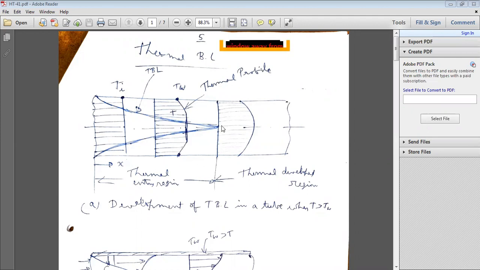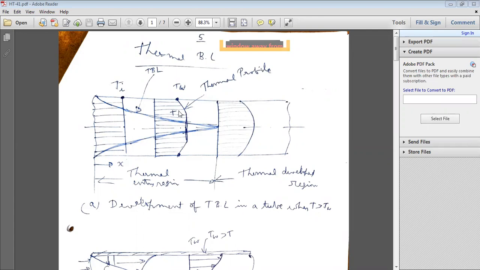Up to this length, the thermal boundary layer will not be established. Once at this point the thermal boundary thickness is equal to the radius of the pipe, both thermal boundary layers coincide here. Here the thermal boundary thickness is the radius of the pipe. So at this point, the flow is completely stabilized thermally. Just like what we discussed hydrodynamically yesterday, thermally also the flow is stabilized. This is the final stabilized temperature profile, thermal profile.